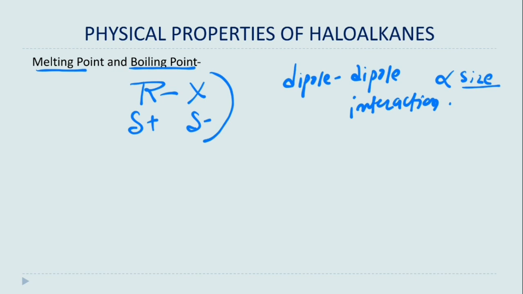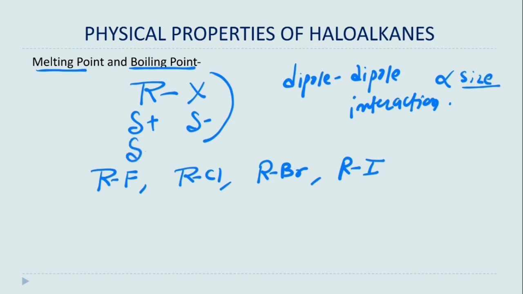Suppose we compare alkyl fluoride, alkyl chloride, alkyl bromide and alkyl iodide, which one will have the higher boiling point? If we think in terms of dipole moment, our answer may be wrong, because the dipole moment of fluorine is larger. That's why the charge separation in alkyl fluoride is larger and in alkyl iodide it is the smallest.